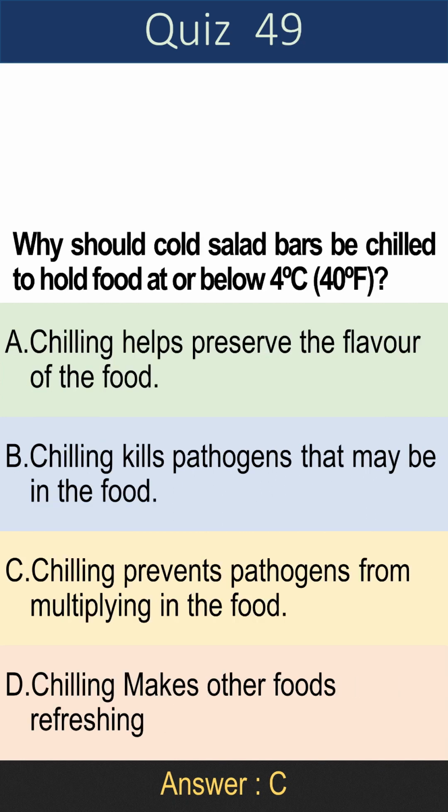Question 49. Why should cold salad bars be chilled to hold food at or below 4 degrees Celsius, 40 degrees Fahrenheit? A. Chilling helps preserve the flavor of the food. B. Chilling kills pathogens that may be in the food. C. Chilling prevents pathogens from multiplying in the food. D. Chilling makes other foods refreshing. Answer is C. Chilling prevents pathogens from multiplying in the food.